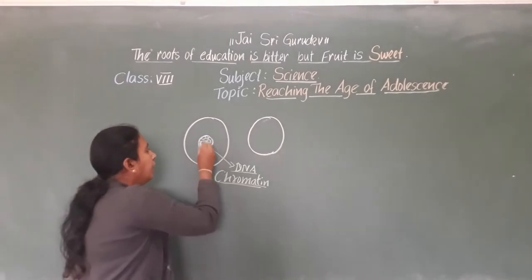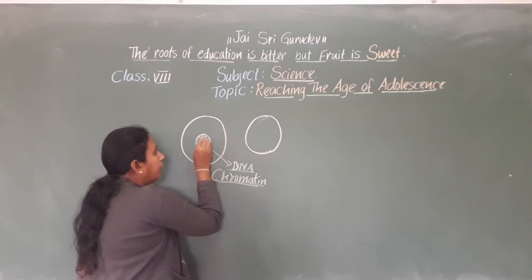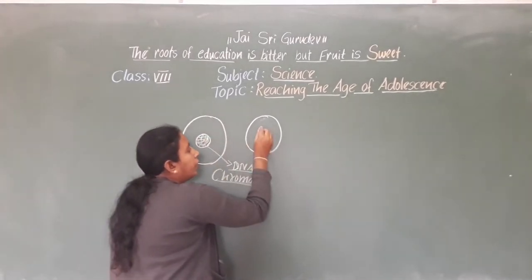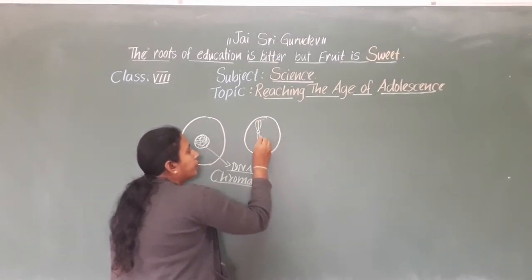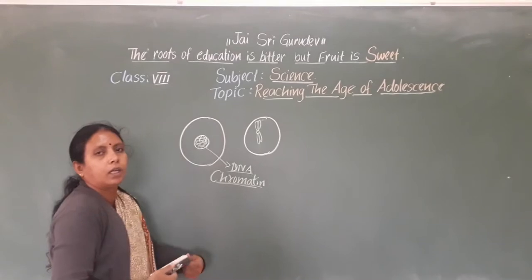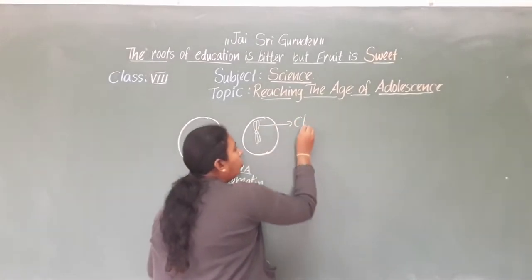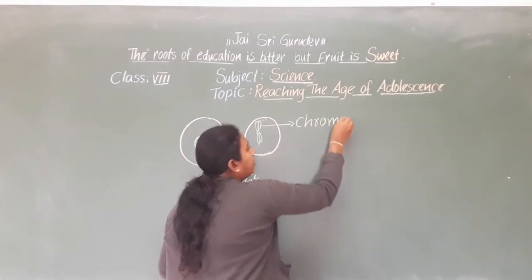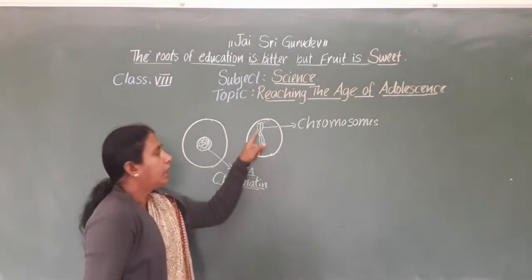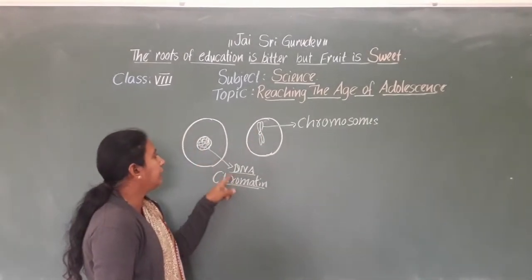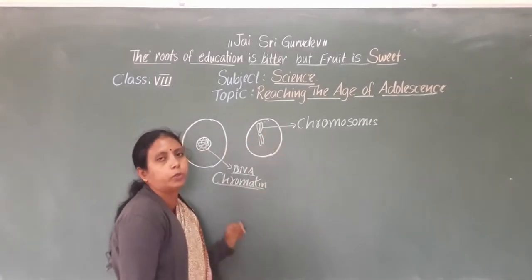During reproduction, this DNA or chromatin thread breaks and forms thick structures. We call them chromosomes. During cell division, we find the chromatin thread breaks and forms thick structures called chromosomes.